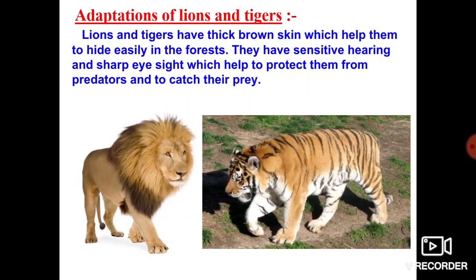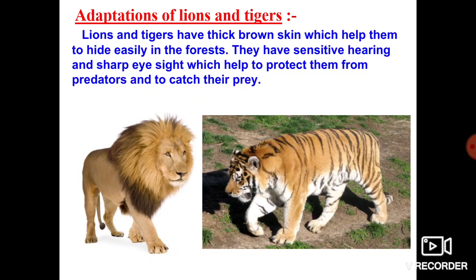Then, very important, the adaptations in lions and tigers. As we have observed, we have seen so many tigers and lions in pictures and in zoos. Can you tell me what changes or adaptations the lion and tiger have?